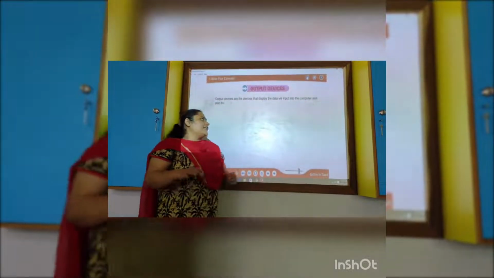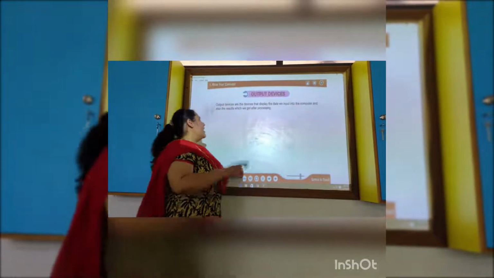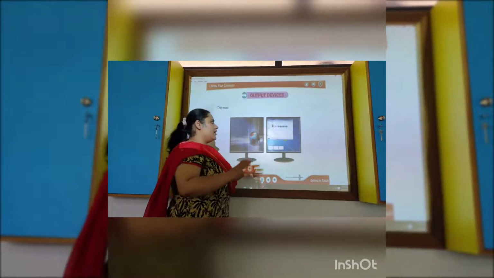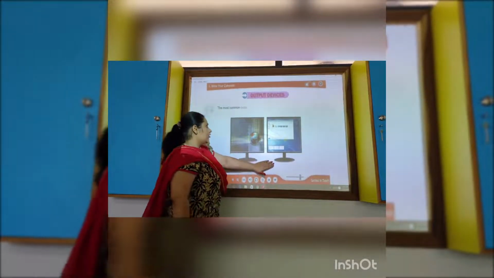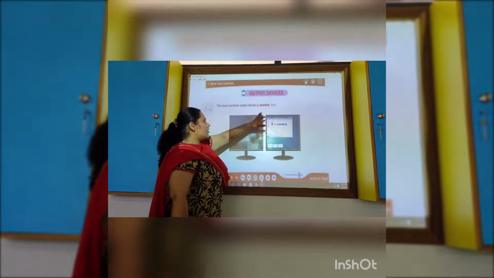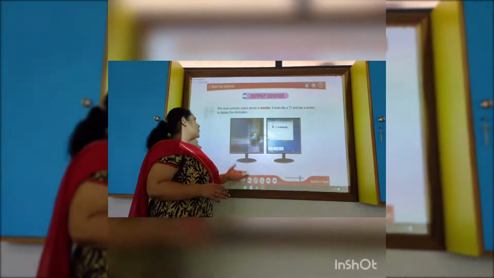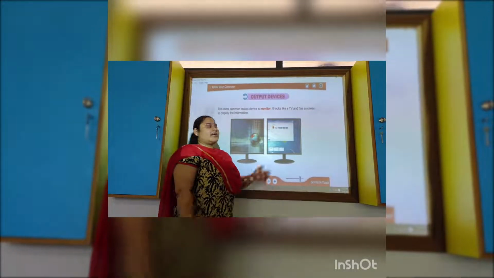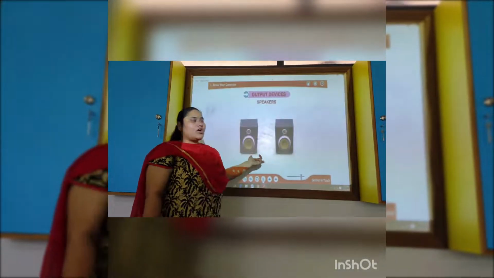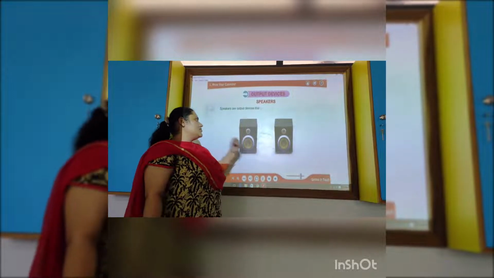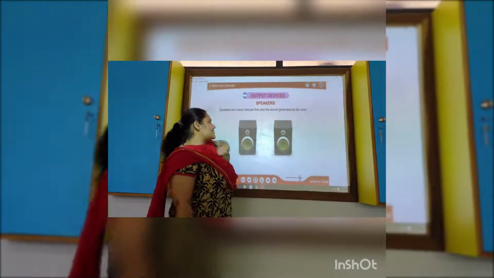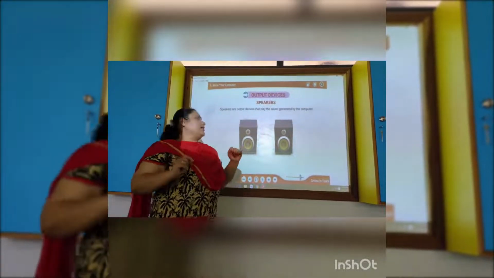What are output devices? Output devices are the devices that display the data we input into the computer and also the results which we want. Look here. The most common output device is the monitor. It looks like a TV and has a screen to display the information. Whatever the result will be, it will show on the computer monitor screen. Speakers are output devices that play the sound generated by the computer.